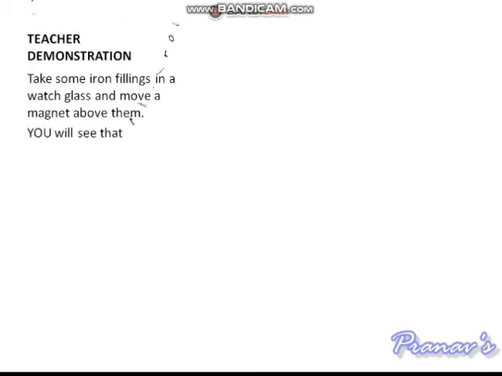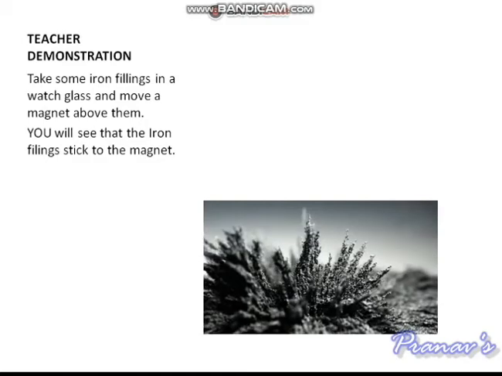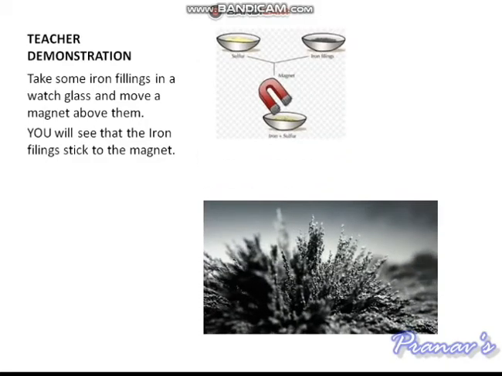Now here is a teacher demonstration to understand the properties of elements and compounds. If we take some iron filings in a watch glass and move a magnet above them, you will see that the iron filings stick to the magnet. If you have not seen iron filings, these are particles or the dust of iron.